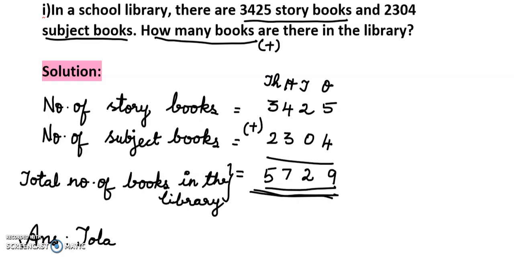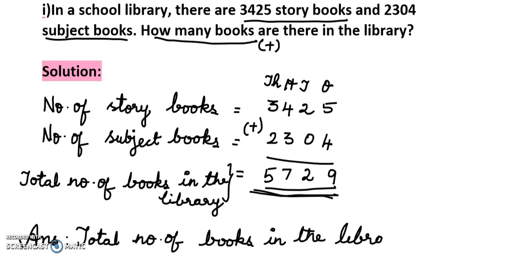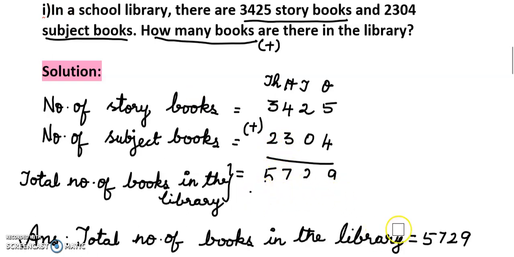Total number of books in the library. How many books are there? 5,729.